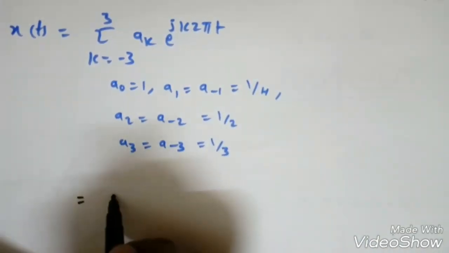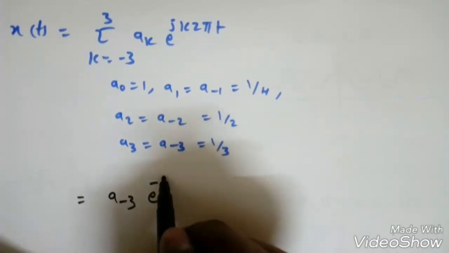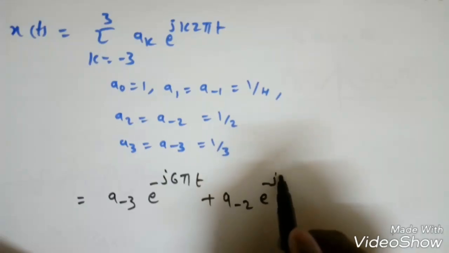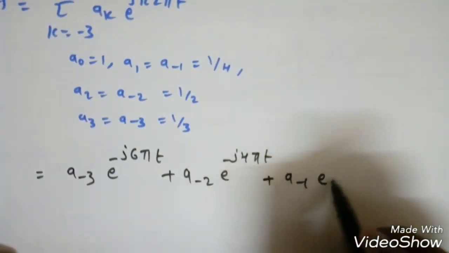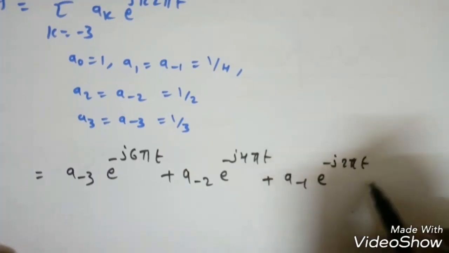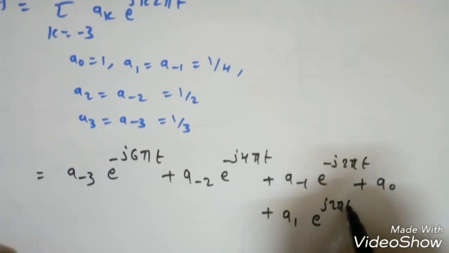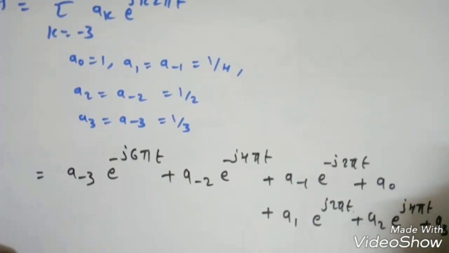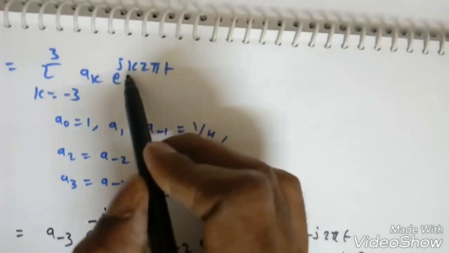So minus 3 to 3 means a minus 3 e to the power minus j 6 pi t plus a minus 2 e to the power minus j 4 pi t plus a minus 1 e to the power minus j 2 pi t plus a naught plus a1 e to the power j 2 pi t plus a2 e to the power j 4 pi t plus a3 e to the power j 6 pi t, something like this. See what is here: jk omega naught t.